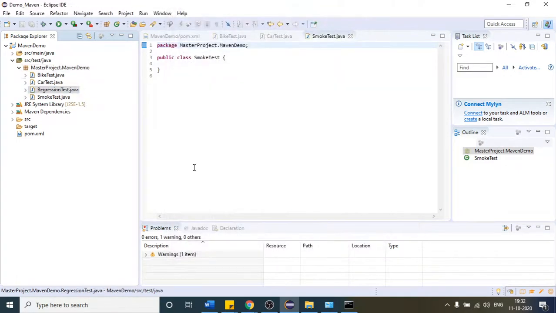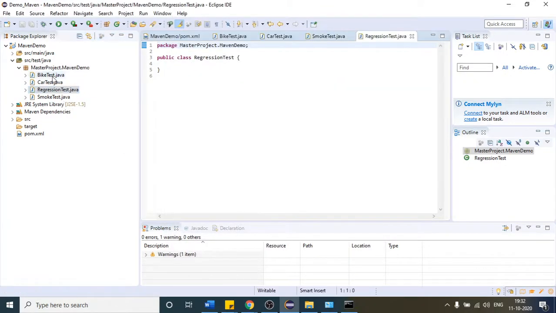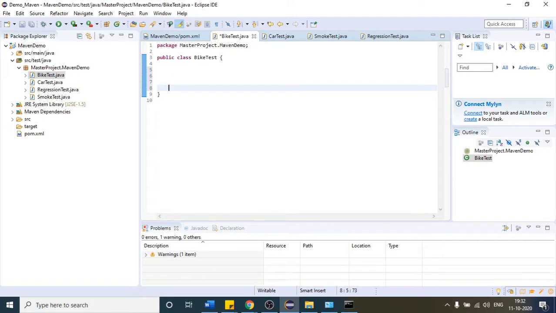After that, let me try to create a few test cases. I hope you know that the @Test annotation is already covered in TestNG, right? So I can use it here, right? Please confirm.